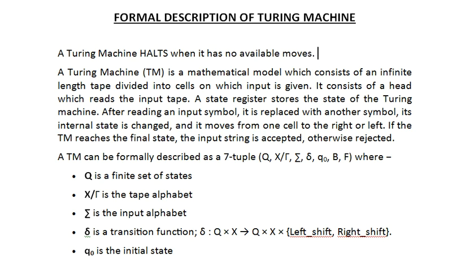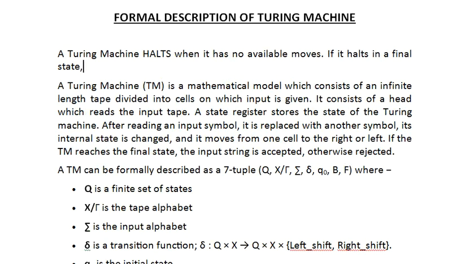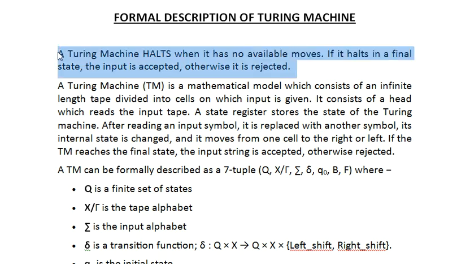If it halts in a final state, that is your accepting state, as I've already told you, the input is accepted. Otherwise it is rejected. I think it is clear to whoever is viewing this video when a Turing machine is said to halt.